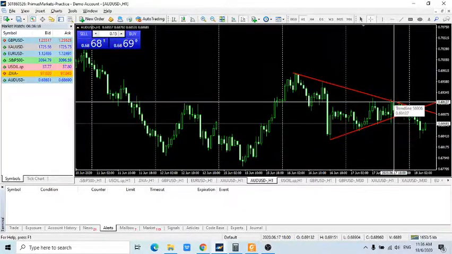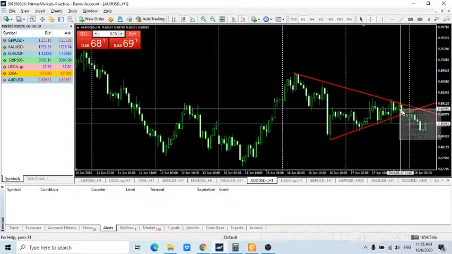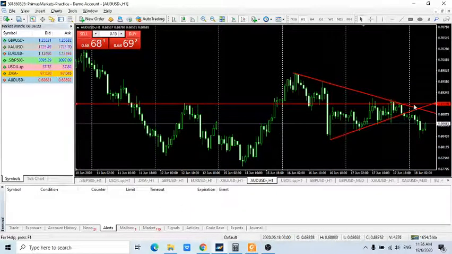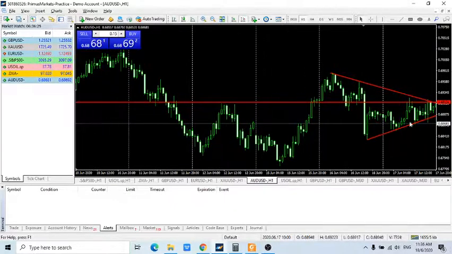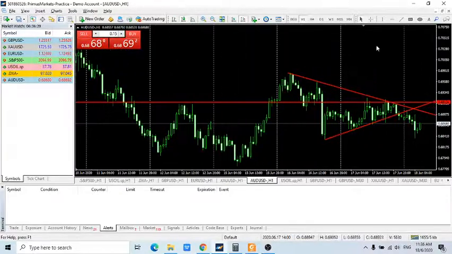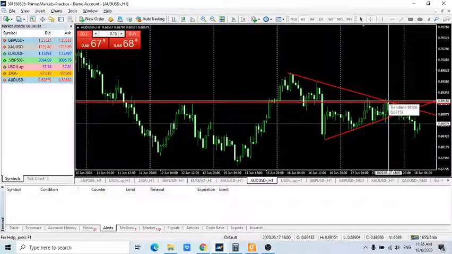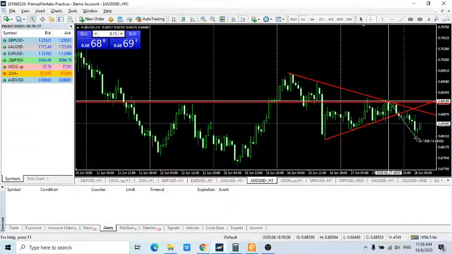The Australian dollar, not only was it squeezing into a triangle, it was also finding resistance on the horizontal resistance line. Okay, so at 11 p.m. yesterday, it started to move down from 0.6915 all the way to this morning's low of 0.6835. Okay, so from yesterday evening until this morning, the Australian dollar moved down about 80 pips.